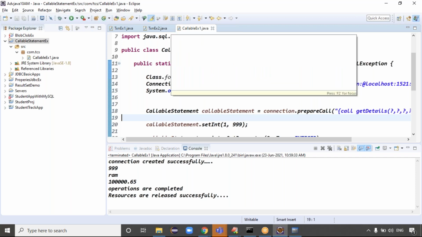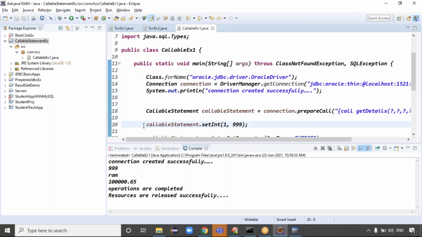We have totally done the 4 examples. First example I gave: give the employee ID as input, take the employee salary as output. Second example I gave as an assignment: take two IDs as input, and I need the average of the two salaries as output, right? That is the assignment I gave, you try to complete the assignment.